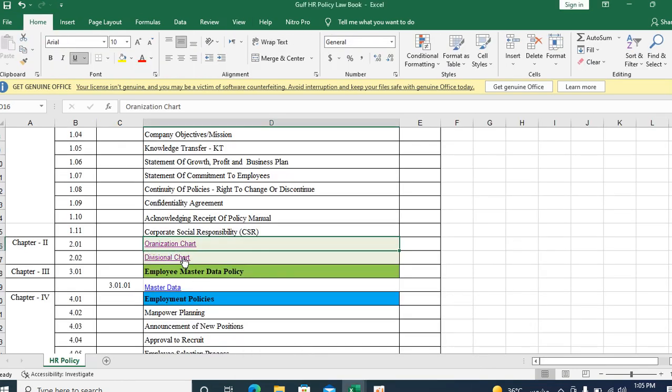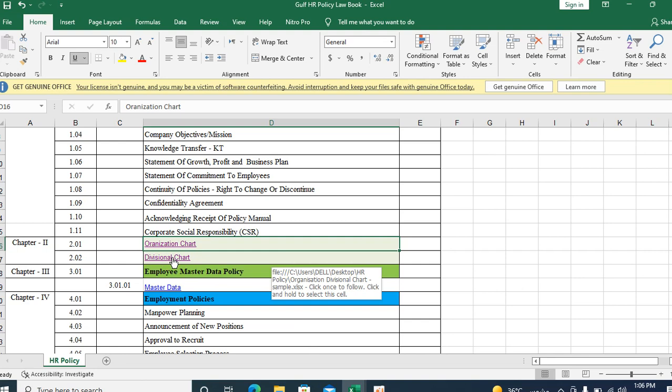Next is the departmental chart: what departments are available in our company. Normally there are around 25 departments in a company. In each department, how many employees are working in the organization. You can even give the picture and employee contact number in that chart, depending on the confidentiality of your company.